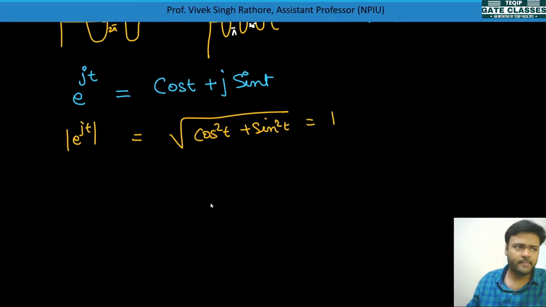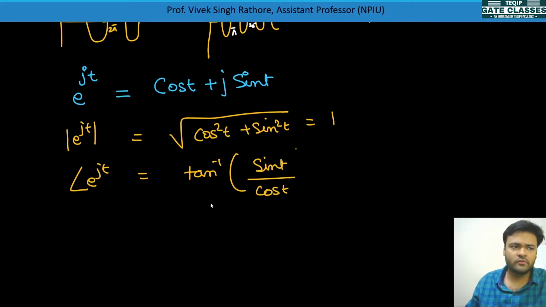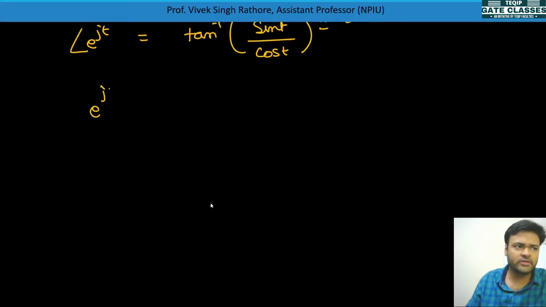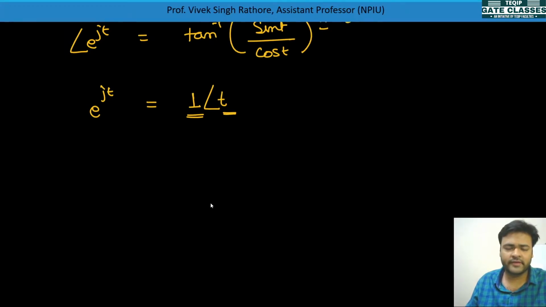equal to 1. Okay, and whenever you want to take the angle of e to the power jt, what you will do is tan inverse of imaginary part by real part, so you'll get it as t. So if you want to represent e to the power jt as magnitude and angle, you can represent it as 1 angle t. Okay, so see, this is a constant magnitude and this is a time varying phase or angle.